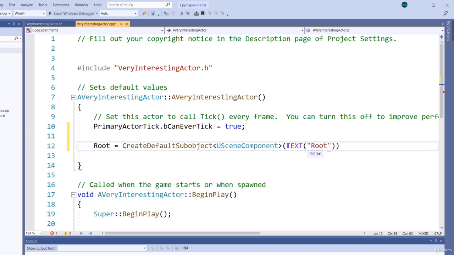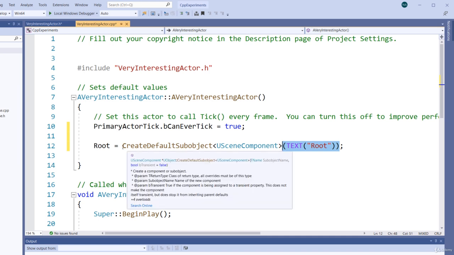I'll just call that root and add a semicolon at the end. So again, this here is a macro. You have to also enclose that in parentheses. Just make sure about that, otherwise you'll get weird problems. And as you can see, we do not use a new or any of that stuff.